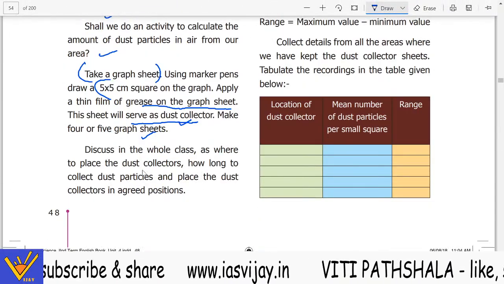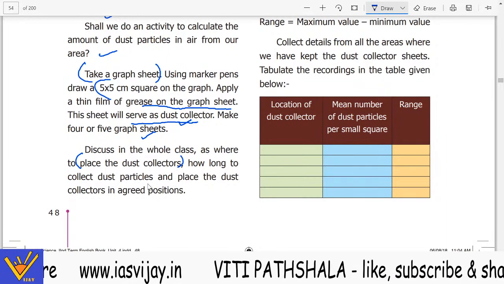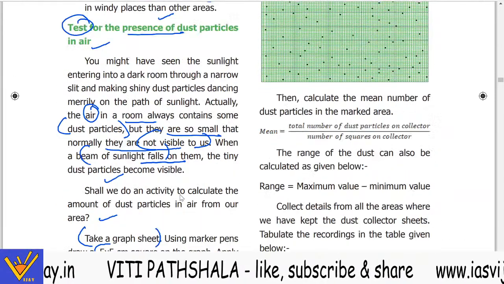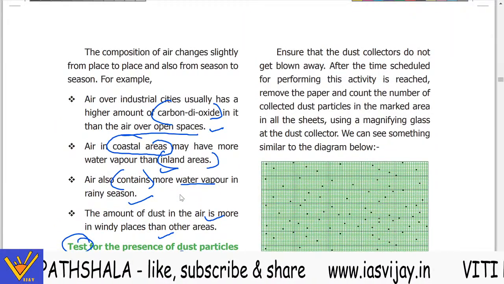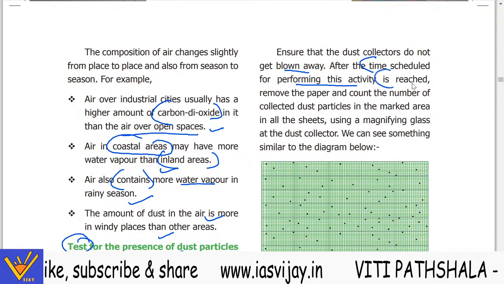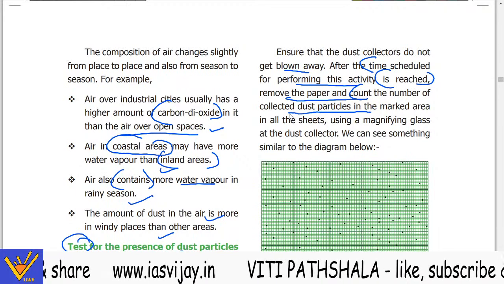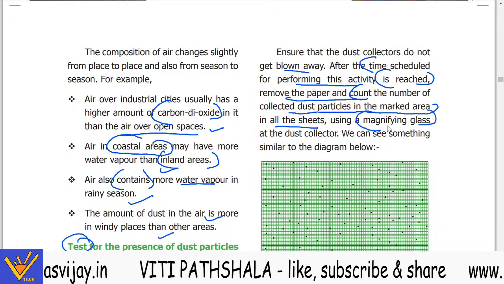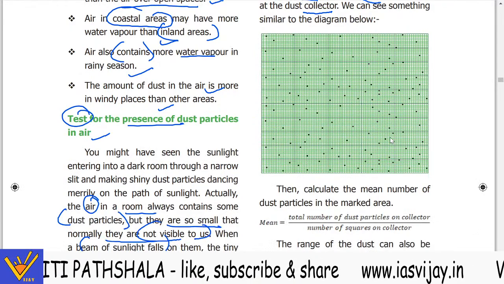Discuss in the whole class where to place the dust collectors. Now decide how long to collect the dust particles and place the dust collectors in the agreed positions. Ensure that the dust collectors do not get blown away. After the time scheduled for the activity is reached, remove the paper and count the number of collected dust particles in the marked area in all the sheets. Using a magnifying glass at the dust collector, we can see something similar to the diagram below.